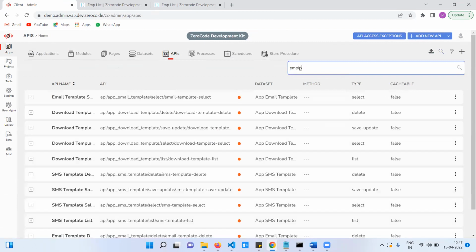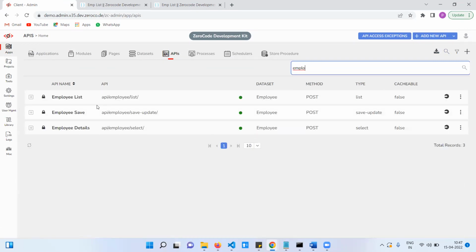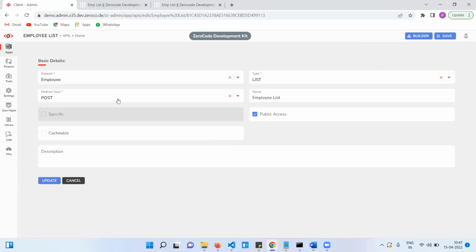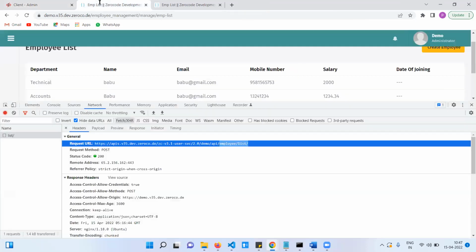This one we created. Now I am changing the method from post to get. Now refreshing this one.